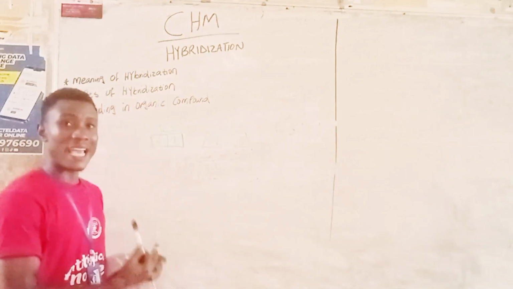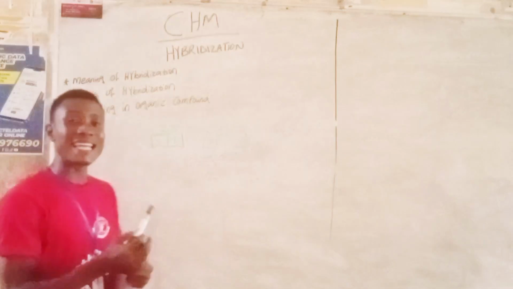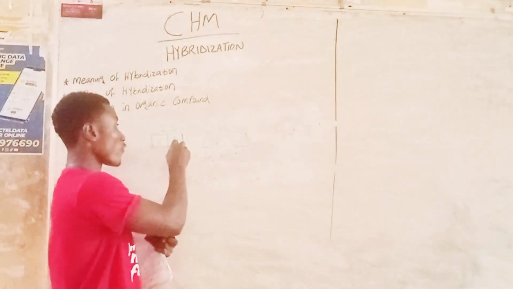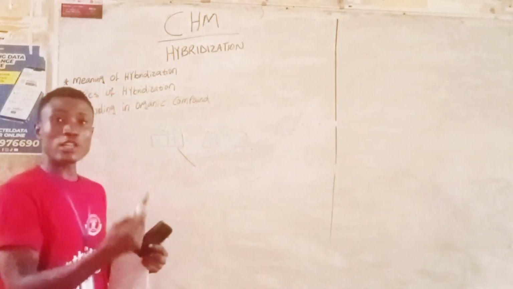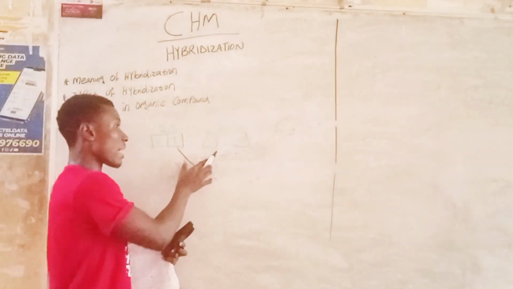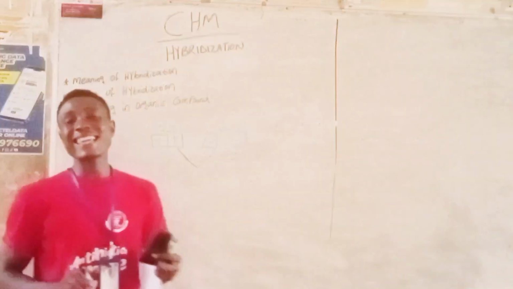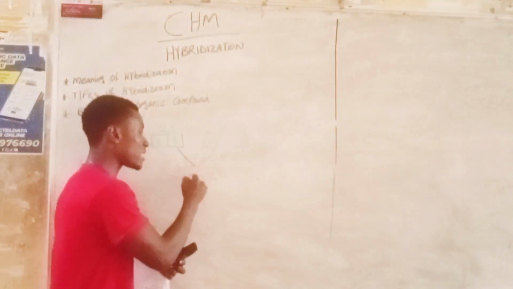But here, one electron from the 2s orbital gets excited, and one electron from the 2p orbital gets excited. These 2 excited electrons become unreactive.